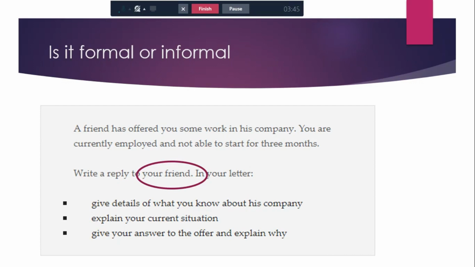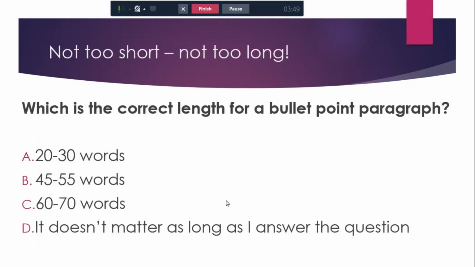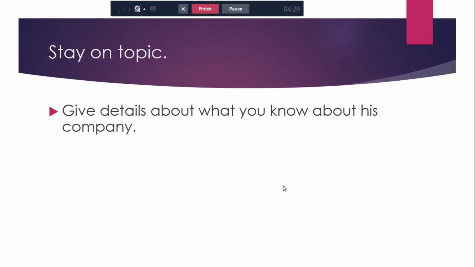Next thing we have to focus on is to make sure you're writing the correct length for a bullet point paragraph. Is it 20 to 30 words, 45 to 55 words, 60 to 70, or it doesn't matter as long as I answer the question? Hopefully you know by now, it is 45 to 55 words. You don't want to go under, you don't want to go over. If you're under, you will be considered underdeveloped. If you're over, you're wasting your very precious time in the writing section, and you're probably including information that is not on topic. So stick to around 45 to 55 words.